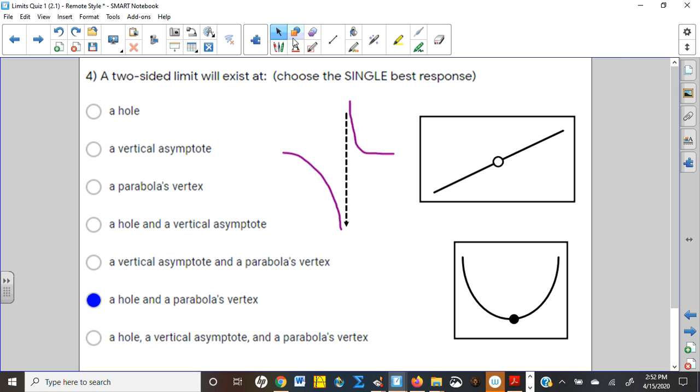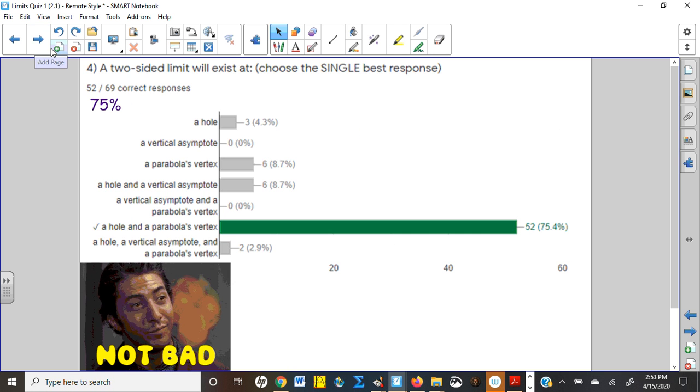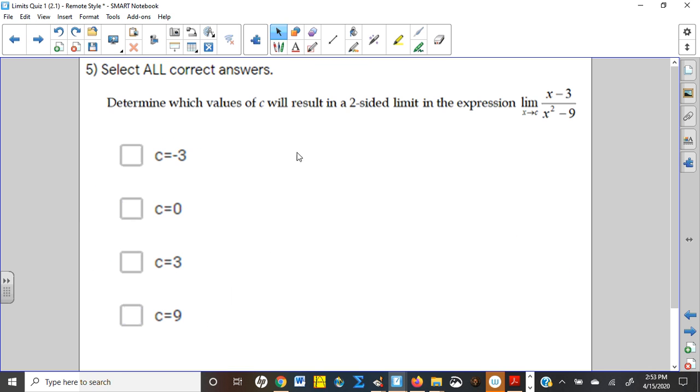Okay, so if you missed that one, hopefully this explanation helps you out. How many people did miss that one? Oh, about a quarter of you. So think about why. If you said it exists at a hole, and that's absolutely true, and six of you said it exists at a parabola's vertex, and that's absolutely true. And so you guys just needed to put the other ones together. Nobody said it existed at a vertical asymptote except for these six people who said a hole and a vertical asymptote. But at a vertical asymptote, we're not approaching the same height. So not bad on this one, but that's the math behind it.